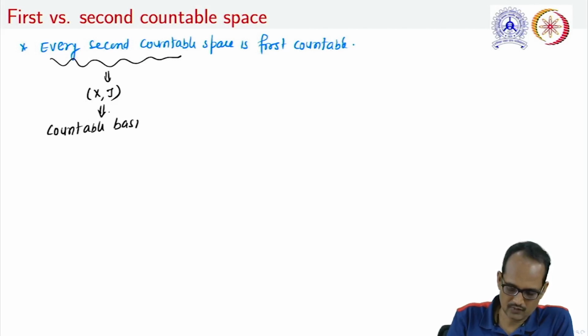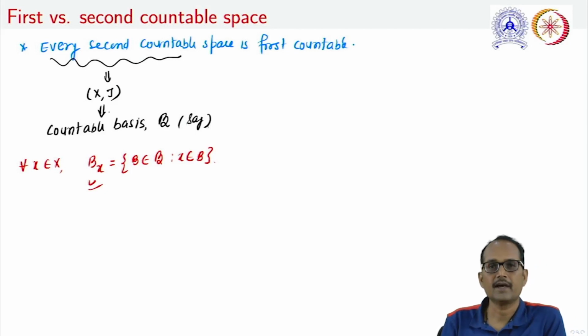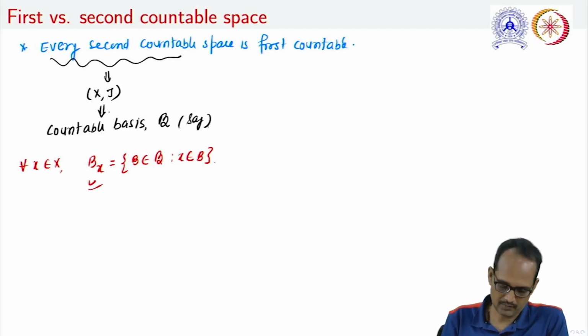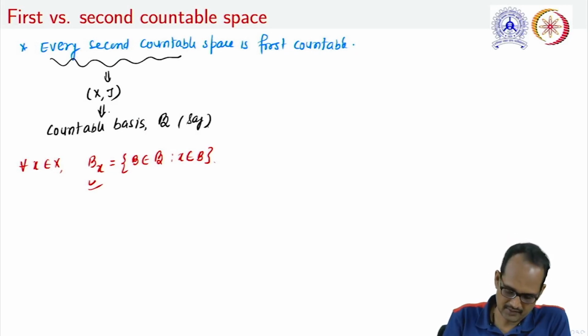Let us denote that countable basis by B. Now, if we take any x in X, let us take the collection of those B belonging to the basis which contain x, and denote this set as Bx. Now, what property does this Bx have? Bx is a collection of open sets containing x.